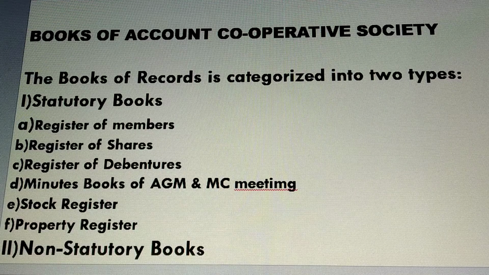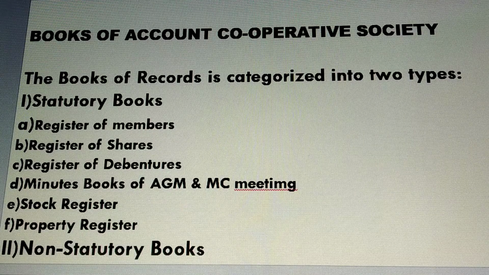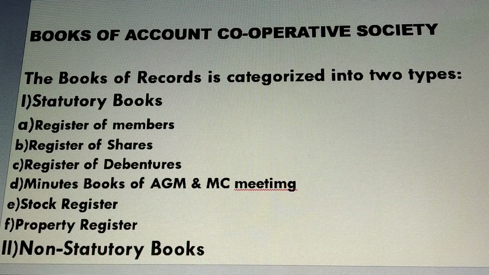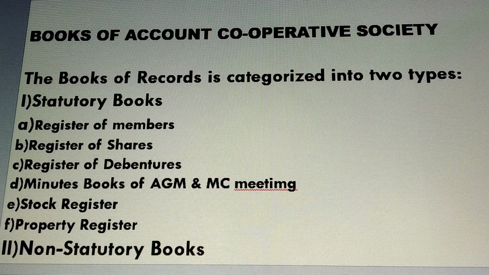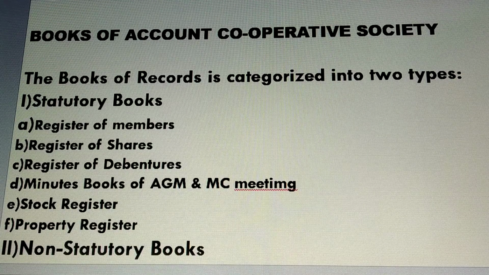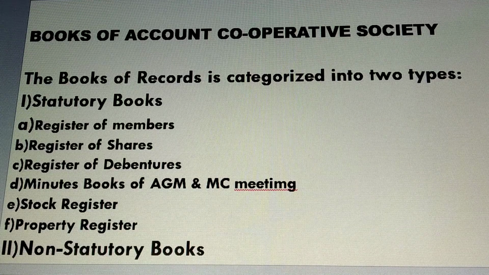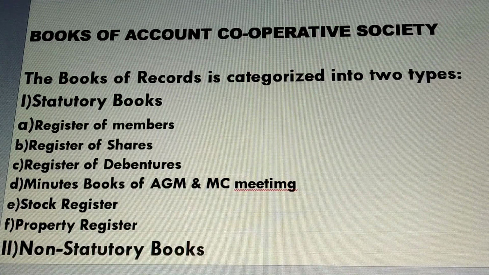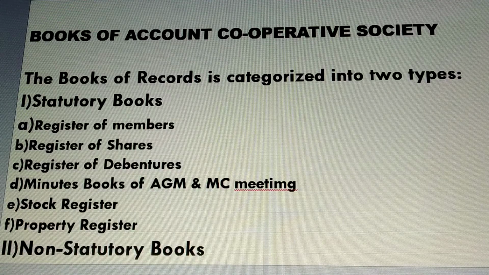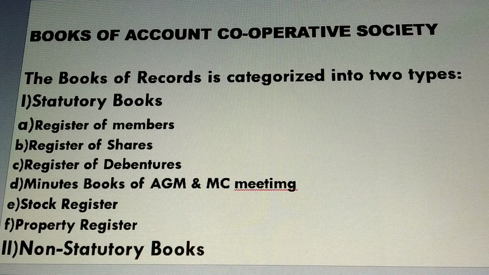What is accounting? What is the term account, and why is there a need for accounting in a cooperative society, and what is its importance? Just recollect it before we start with books of account in cooperative society.